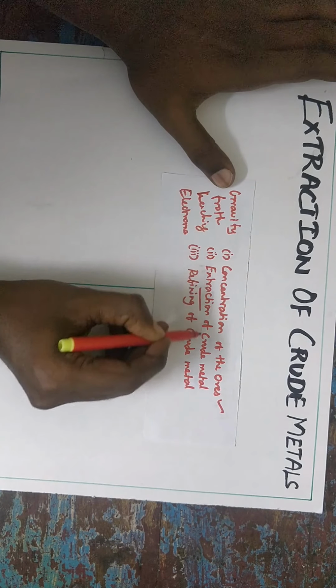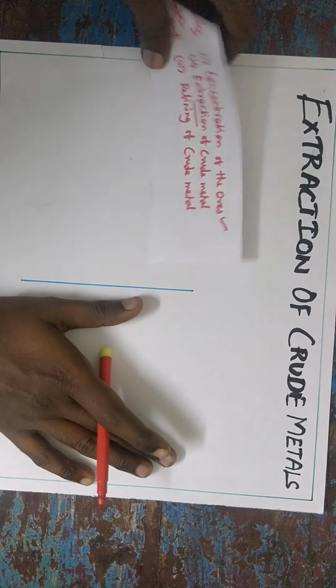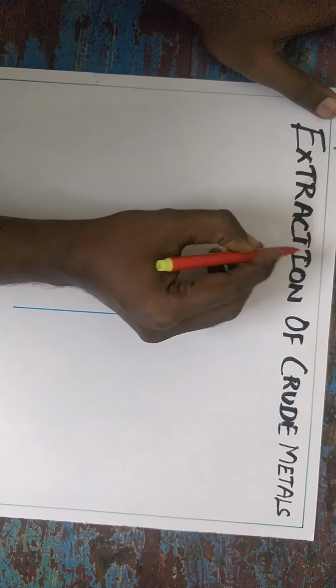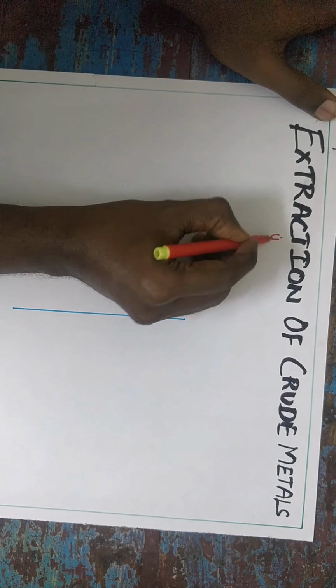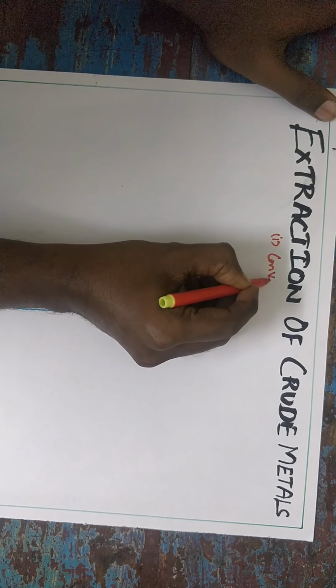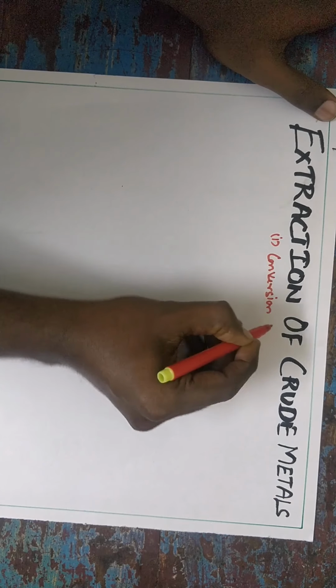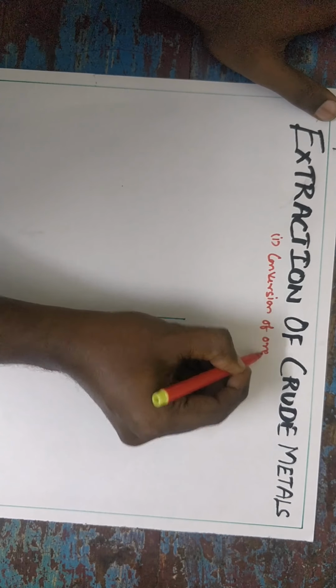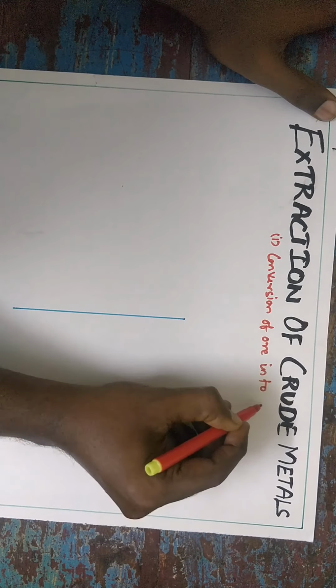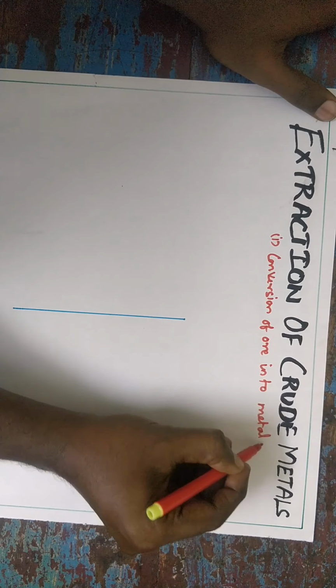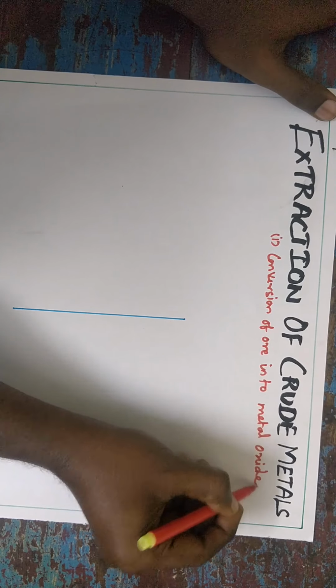So the next topic is extraction of crude metals. Extraction of crude metal takes place in 2 steps. First step, conversion of ore into metal oxide.